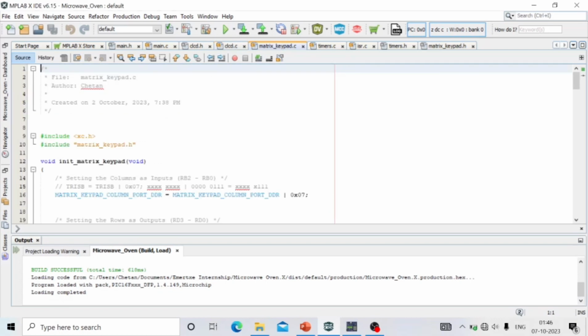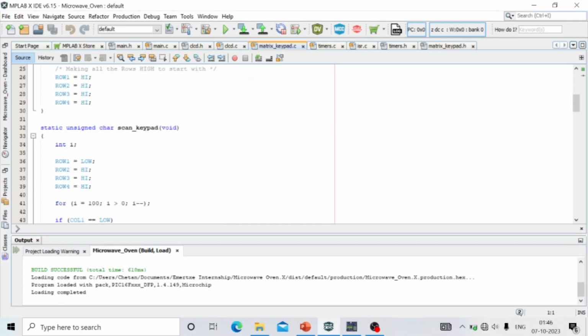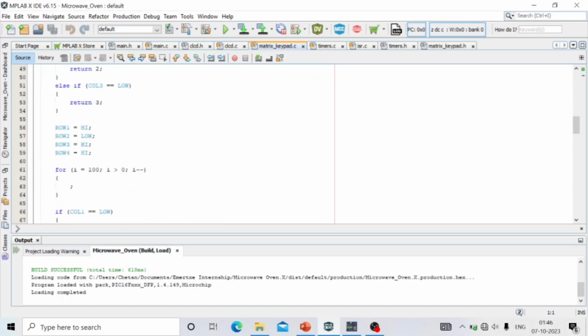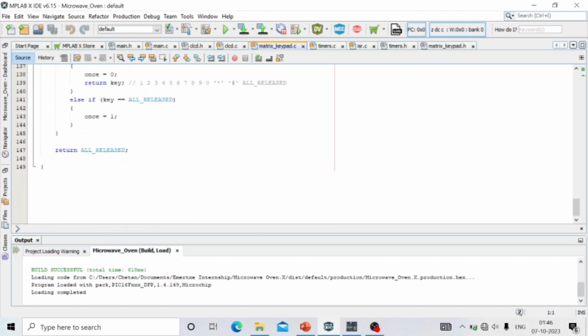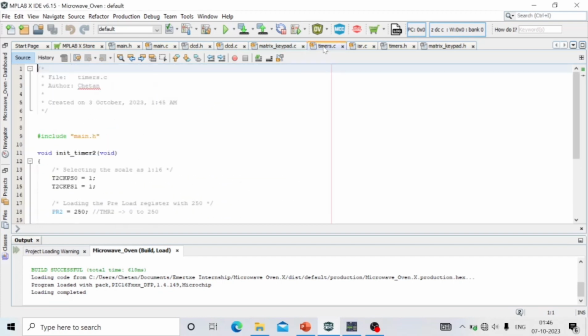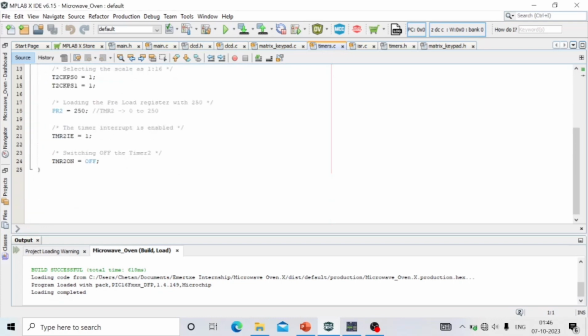Here is the matrix keypad.c program. So this is the program of matrix keypad, and this is the program of timer. There are two different types of timers, that is timer 2 and timer 0.